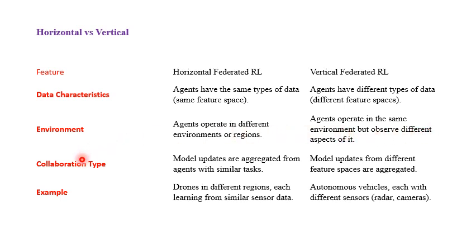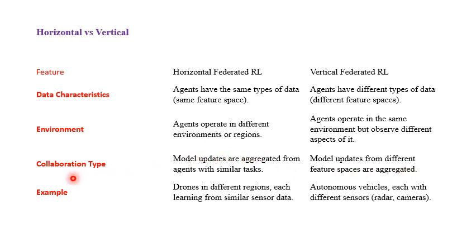From the collaboration type point of view, in the horizontal approach, model updates are aggregated from agents with similar tasks, and in the vertical approach, model updates from different feature spaces are aggregated. We said that we have different feature spaces in the vertical approach, and model updates from different feature spaces are aggregated.